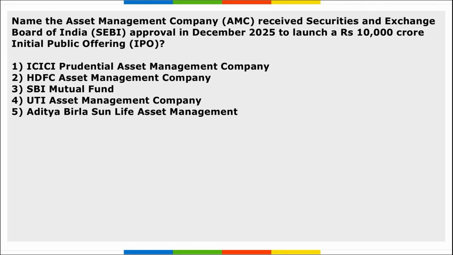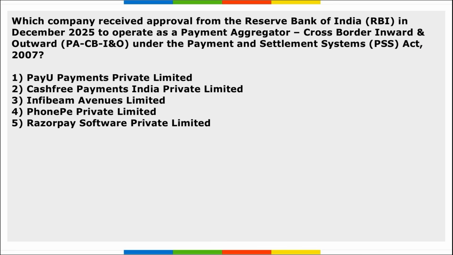Moving on, name that asset management company that received SEBI's approval in December to launch a 10,000 crore rupees IPO. So which is that company? It is ICICI Prudential Asset Management Company. Moving on, next is which company has received approval from RBI in December to operate as a cross-border payment aggregator for inward and outward remittance under the Payment and Settlement Systems Act of 2007? So which is the company we are talking about here? It is Razorpay Software Private Limited.